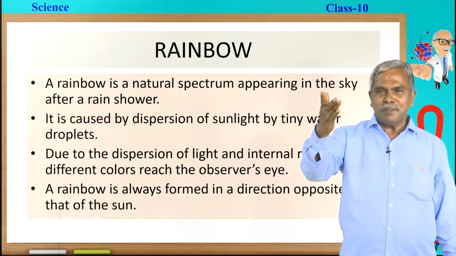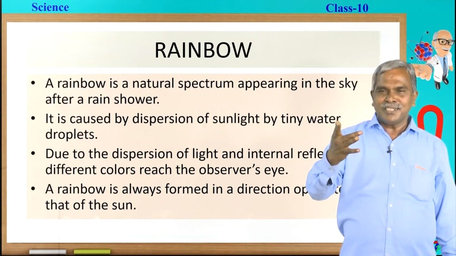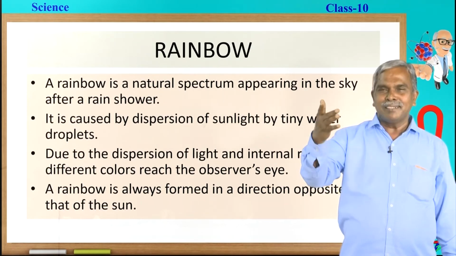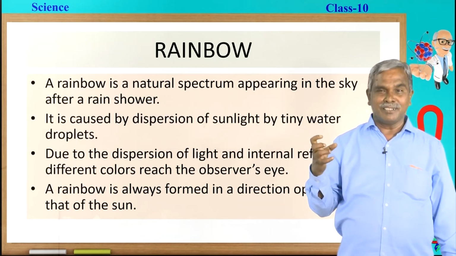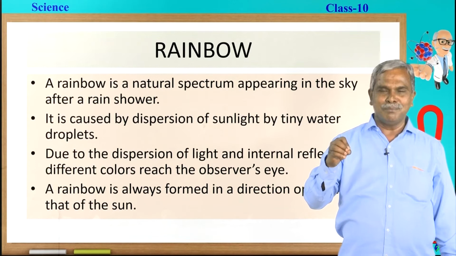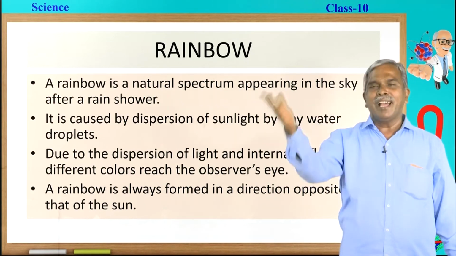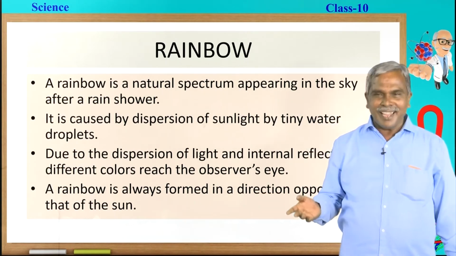There are millions of prisms in nature. That is why millions and millions of colors are formed. Among them, 7 prominent colors we can see. Due to these million prisms, we get a very big natural rainbow in the sky.